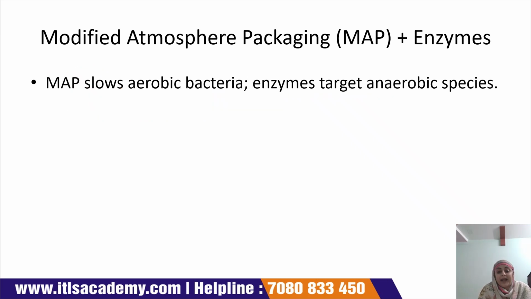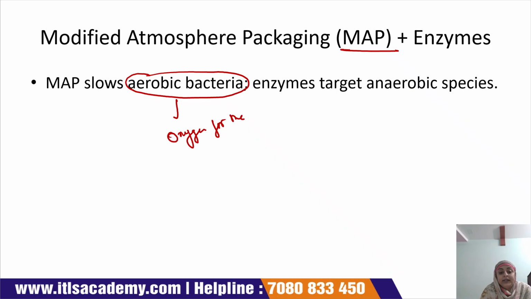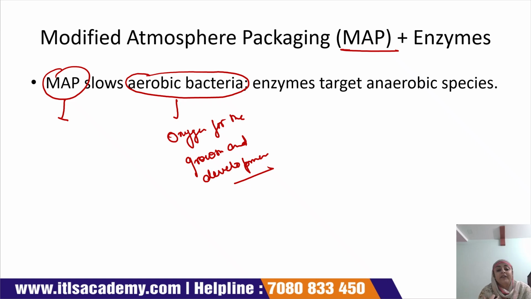Modified atmosphere packaging. We all know that modified atmosphere packaging, also known as MAP, slows down the growth of aerobic bacteria. Aerobic bacteria means that they require oxygen for growth and development. Now, MAP, modified atmosphere packaging, means that we modify the environment inside the package of the food product which we packed.